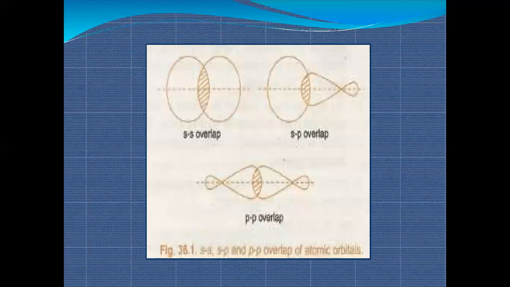As you can see in this, s overlapping means s is spherical. The shape of the s orbital is spherical. The p orbital shape is dumbbell and the d is double dumbbell. When we go further into the chapter, we'll learn about the shapes of the orbitals. So what happened, beta? Listen.